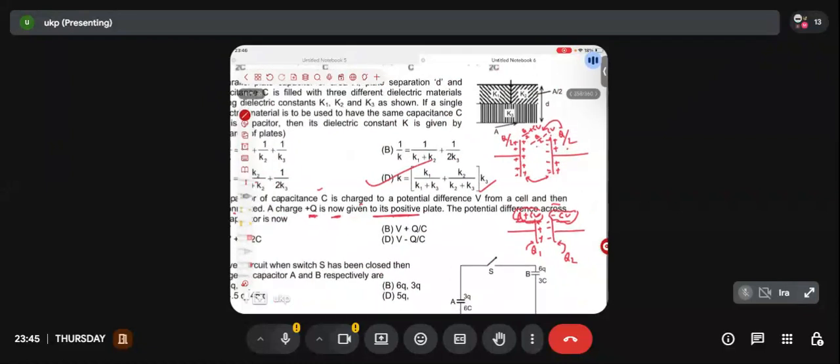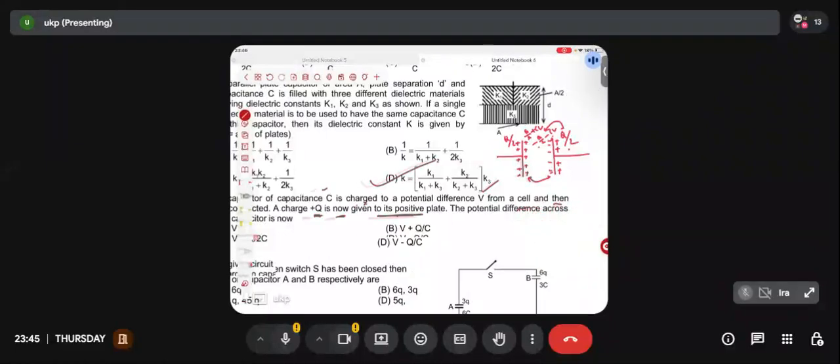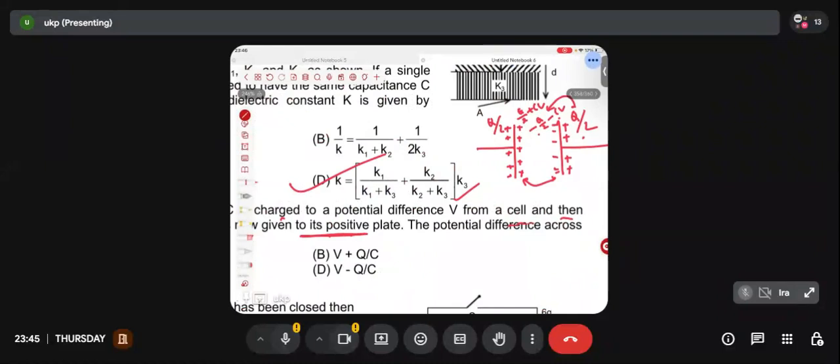Did we see something like this, that while calculating the capacitance, the charge on the outer surface doesn't matter? So whatever is the capacitance of the capacitor, that will be equal to the charge on the inner plate by the potential difference. What is the charge on the inner plate? Q by 2 plus CV. Sir, why not minus Q by 2 minus CV? When I say charge on a capacitor, I mean charge on the positive plate of the capacitor. What is the charge on the positive plate? Q by 2 plus CV.